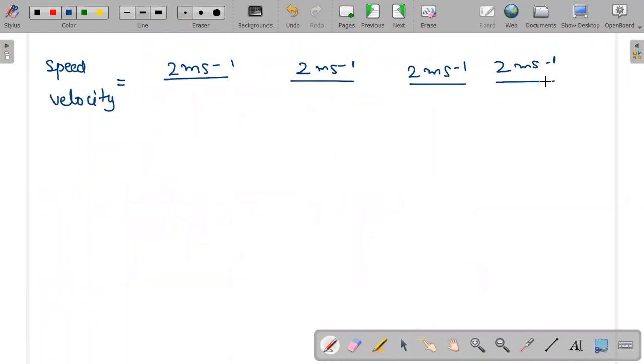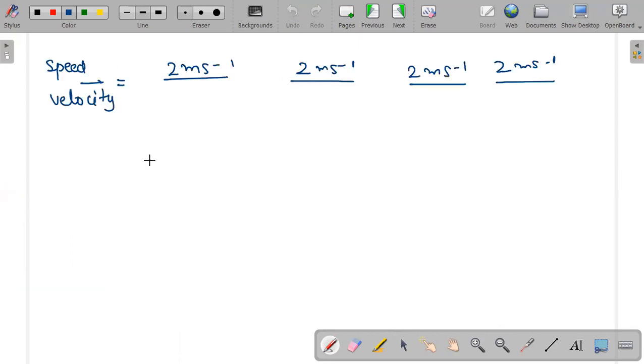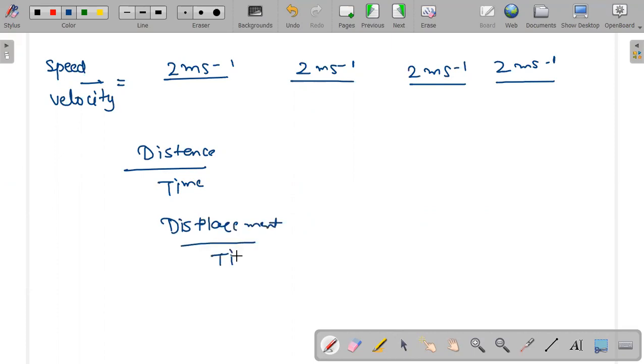Okay, so speed and velocity are the same if I'm not talking about direction. Now remember one thing, this is how I got distance upon time, or you can write displacement upon time. Both are 4 meter upon 2 second. When you cut them, you get 2 meter upon second.